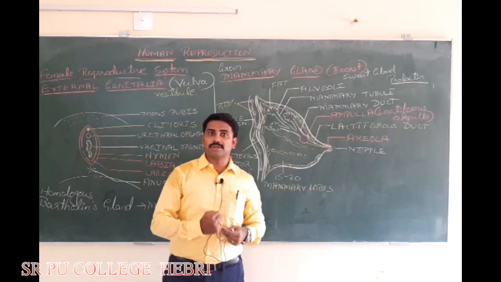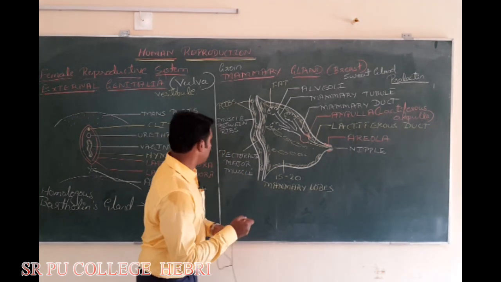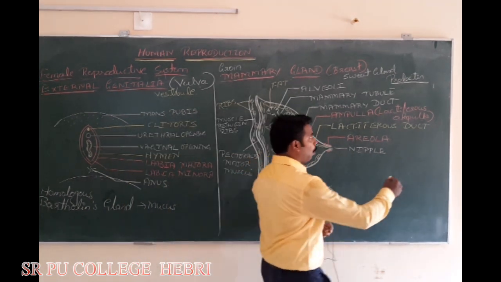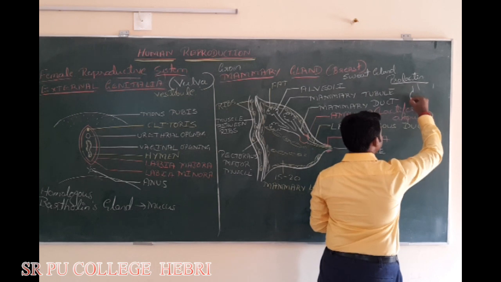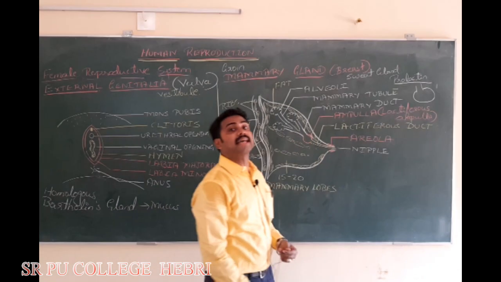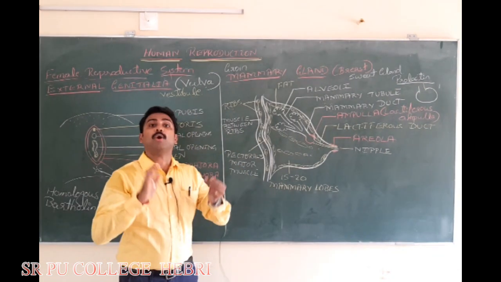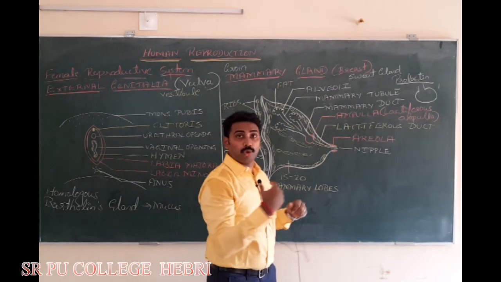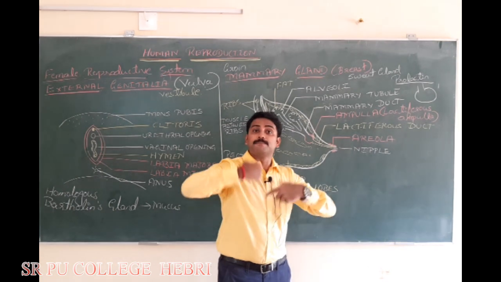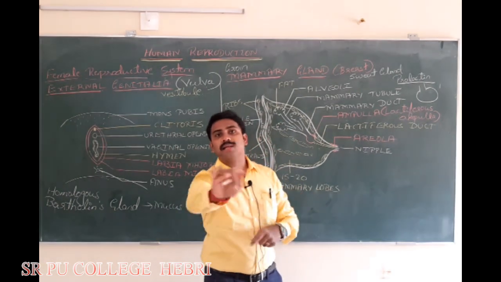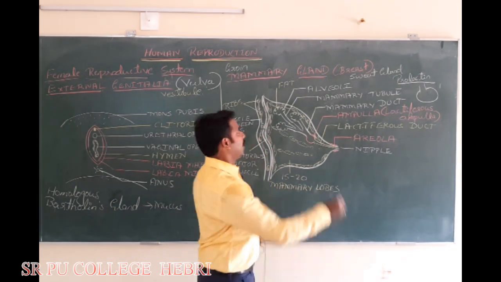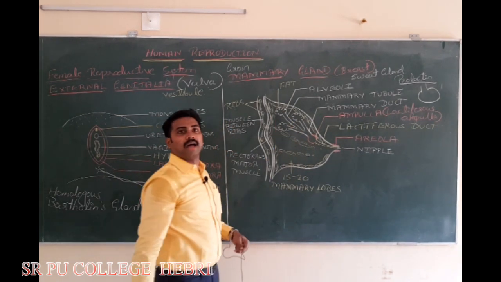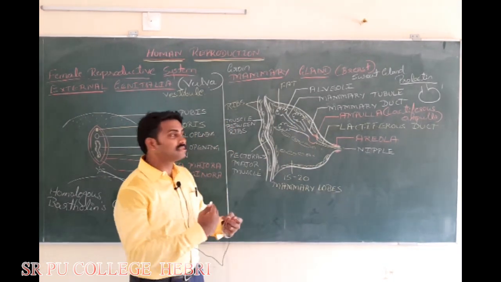In the lungs also we have a structure called alveoli, but what you find there is a sac, an air sac. It is hollow, empty. That air sac, the alveoli in our lung, helps in the exchange of gas. It is not a glandular tissue, but this is a glandular tissue. That is the difference.